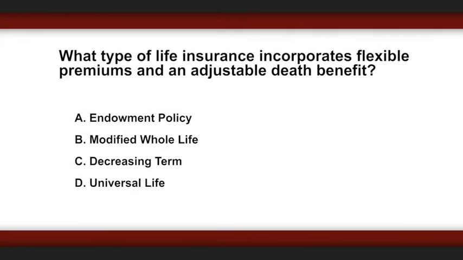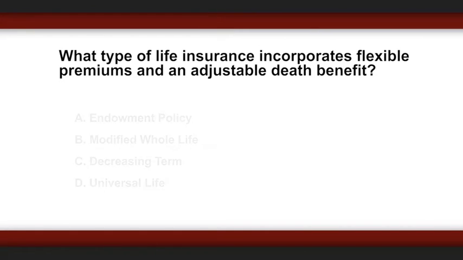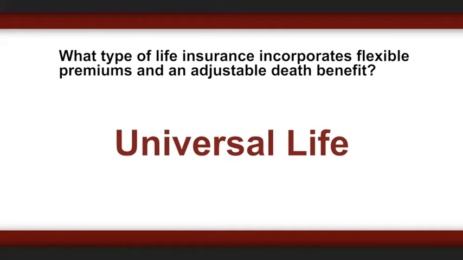What type of life insurance incorporates flexible premiums and an adjustable death benefit? Endowment policy, modified whole life, decreasing term, universal life. The correct answer is universal life.